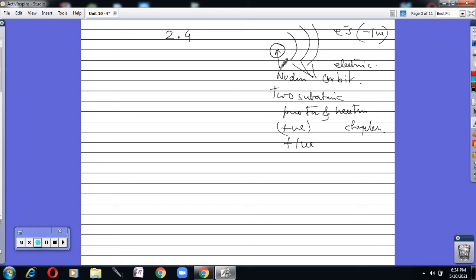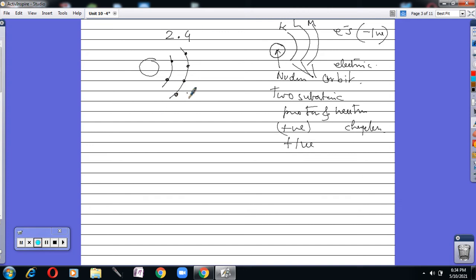From the nucleus, the orbits are K, L, M, and so on. So the nearest orbit is the K orbit for everyone. In carbon, the distribution 2-4 says that the K orbit can accommodate two electrons, and the L orbit has four electrons.